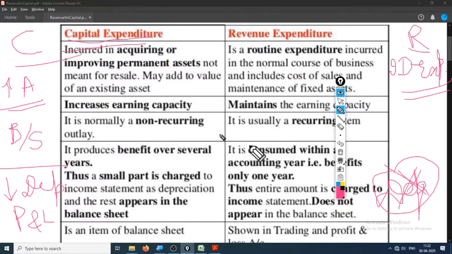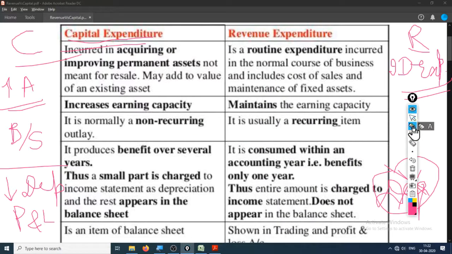Okay, so yeah, in the next lecture we'll try to make some of our own capital and revenue expenditure on the machinery that we already have. So happy expanding.